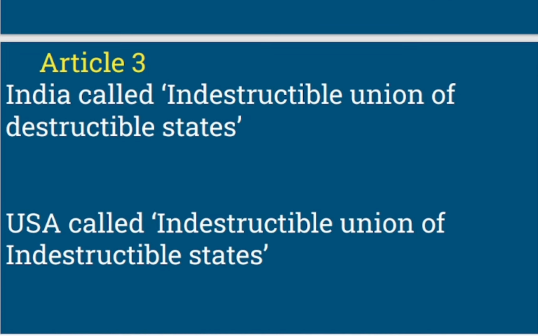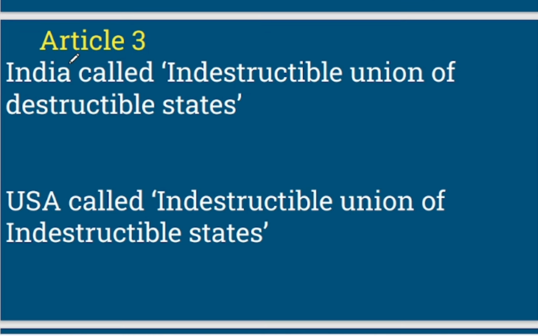Now here we need to note that India is called indestructible union of destructible states. So obviously we just saw in Article 3 that states boundaries can be changed, states name can be changed, any territory can be separated to form a new state, right? So this shows the destructible nature of states, right, in India.